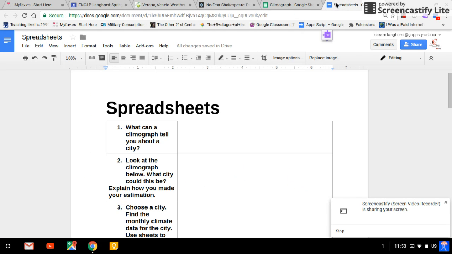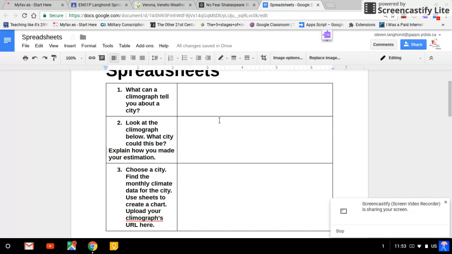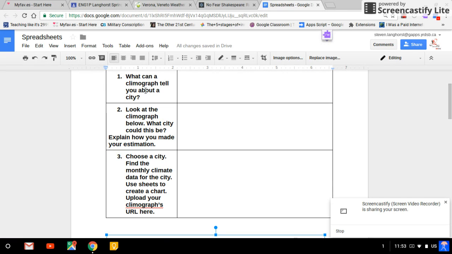Essentially what I'm going to do is I'm going to make a whole new one. And so I'll close this. I'm going to answer this question. What can climographs tell you about a city? And I just told you precipitation and temperature. Look at the climograph below. What city could it be?